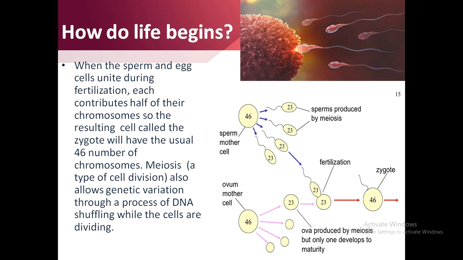Meiosis, a type of cell division, also allows genetic variation through a process of DNA shuffling while the cells are dividing. As you can see in the diagram, there are two cells, the sperm and ovum mother cells. Both of them have 46 chromosomes, but after meiosis, when the cells divide, the chromosome number is reduced to 23. But during fertilization, when both of the cells unite again, they form a new cell called the zygote, which contains 46 chromosomes again. So the number of chromosomes is regained in this process.